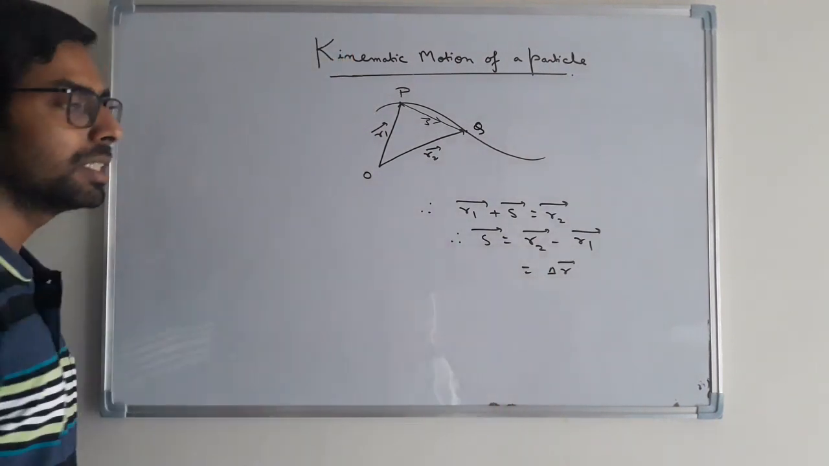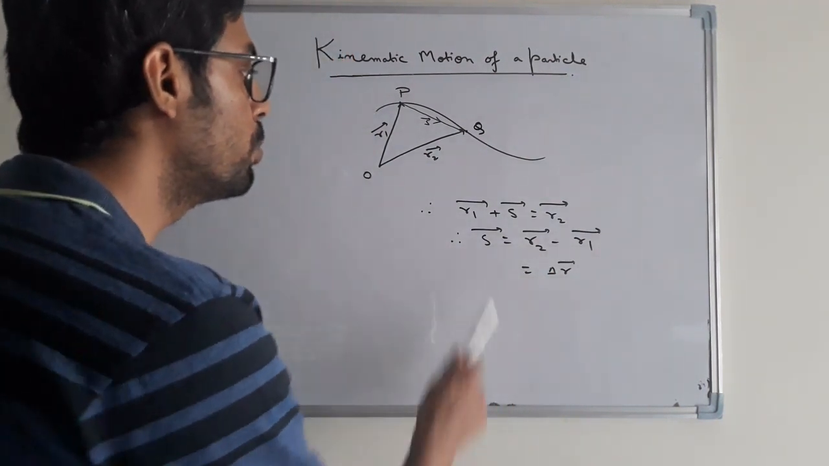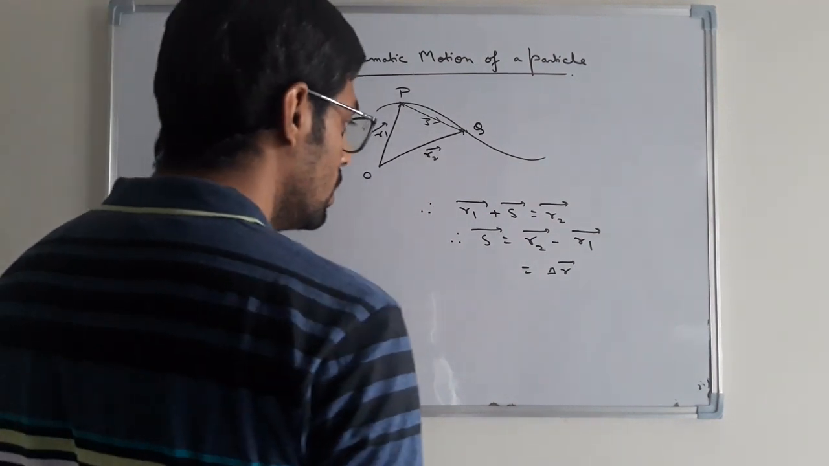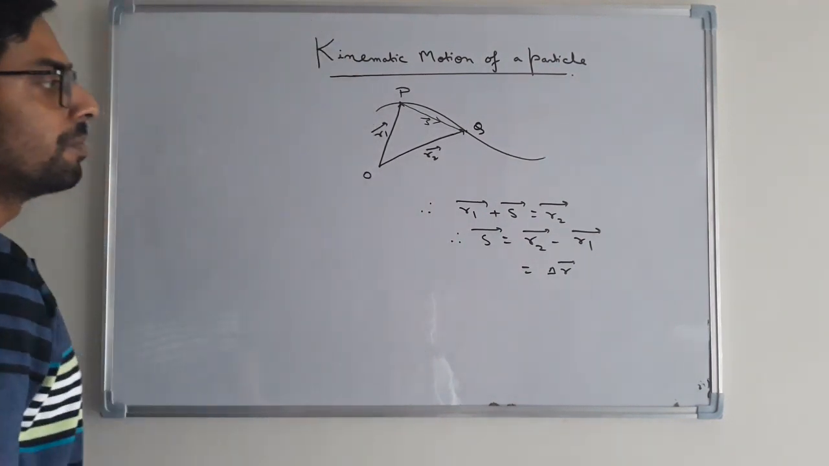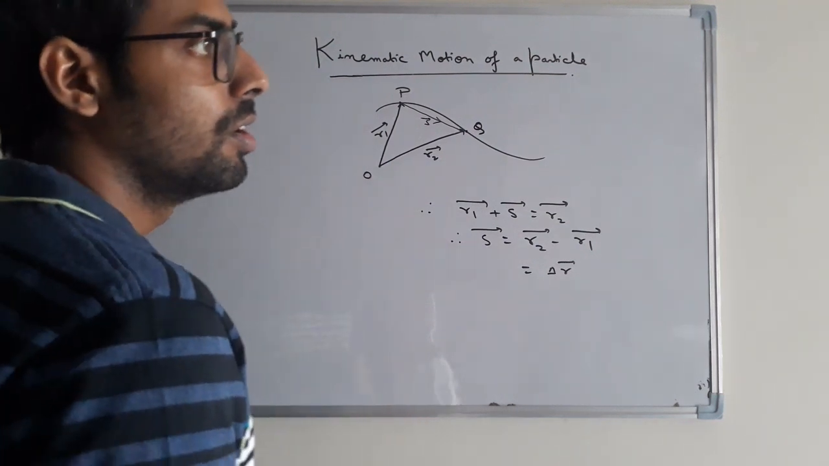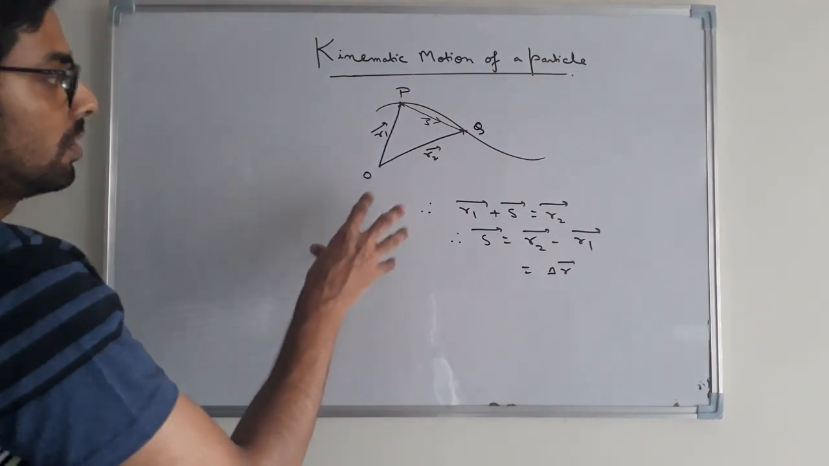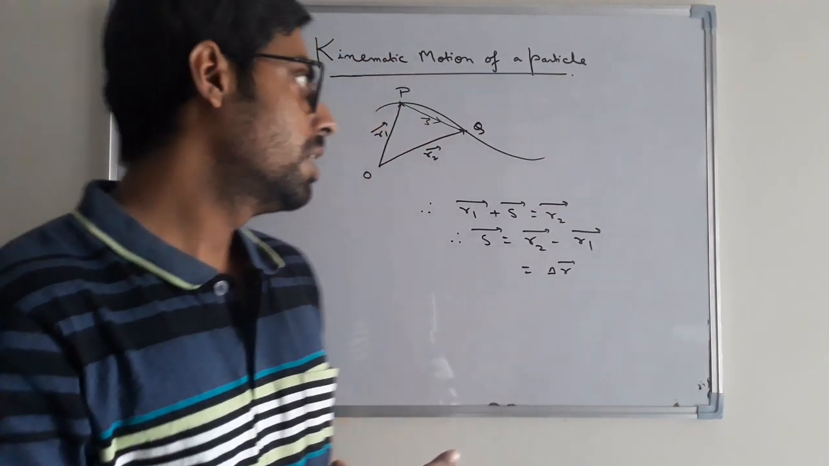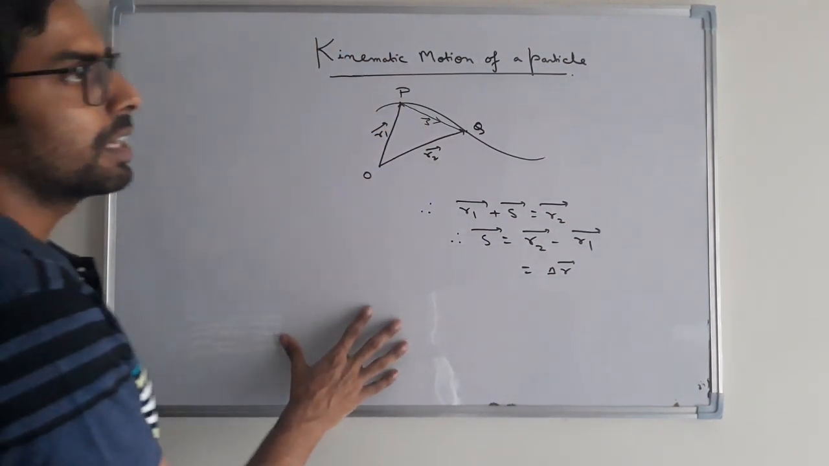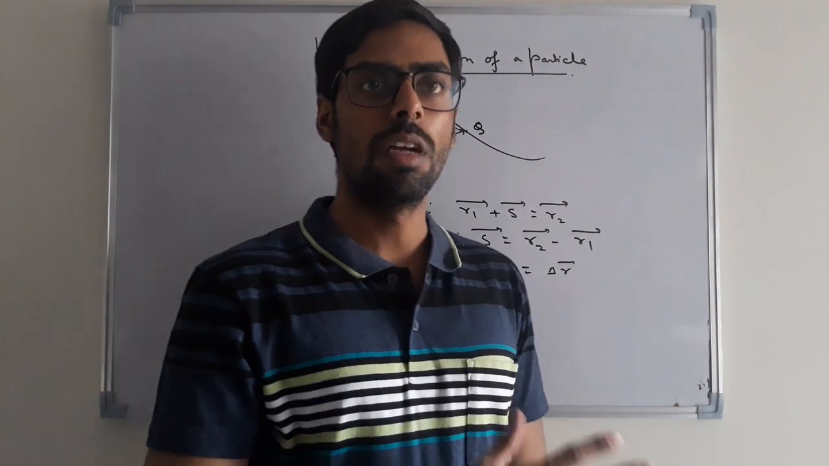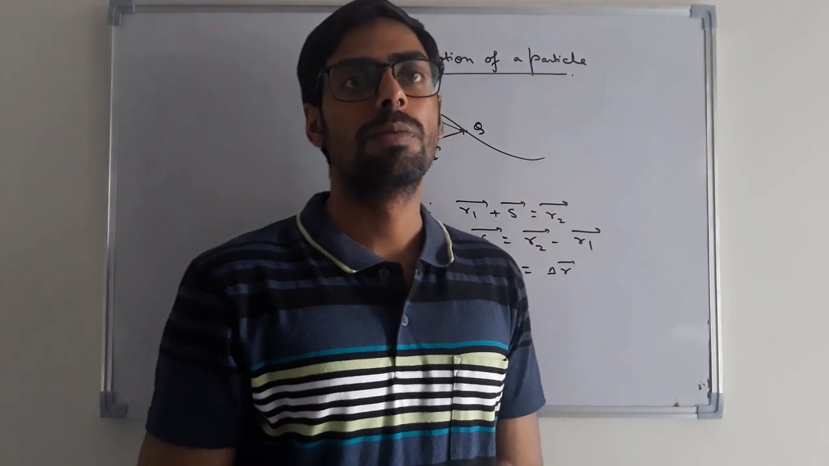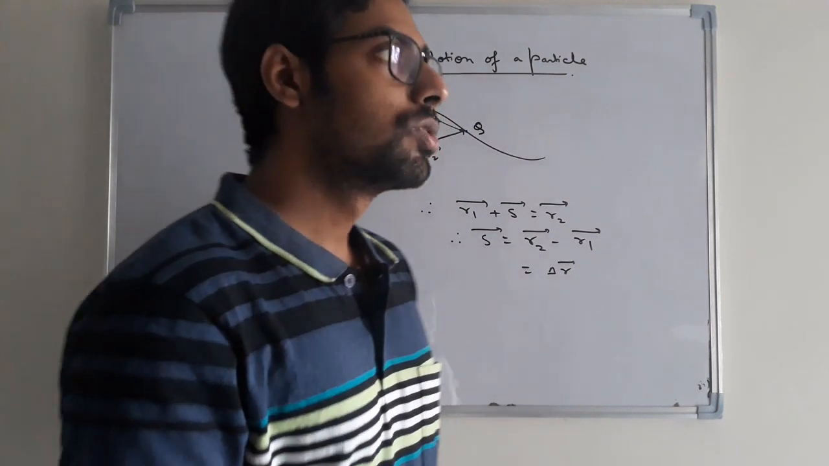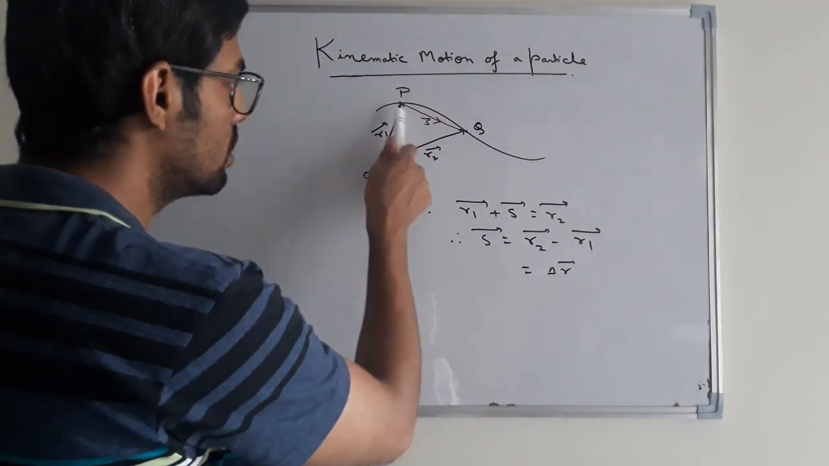That is, the displacement vector S is the change of position of the particle from its initial point to its final point. This is the displacement of the particle. We have learned in many textbooks that the displacement of a particle is the shortest distance between the initial position and the final position. But displacement is a vector quantity and distance is a scalar quantity. So saying that displacement is the shortest distance between P and Q is not correct.